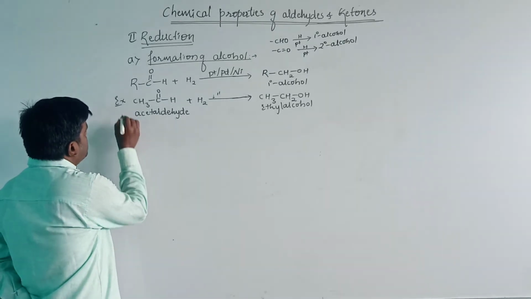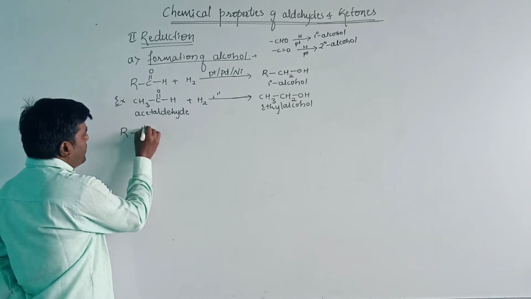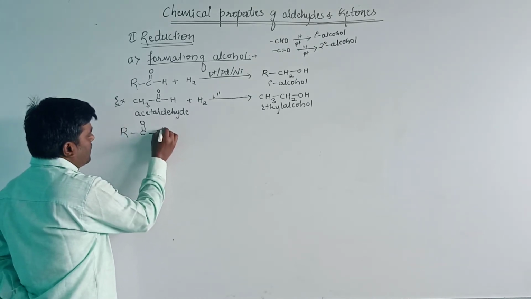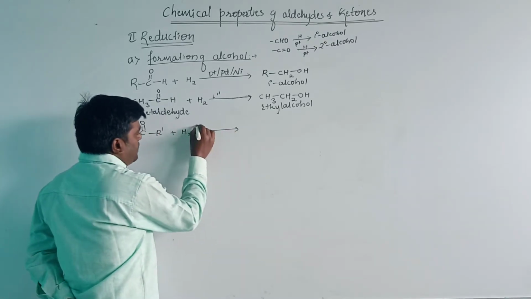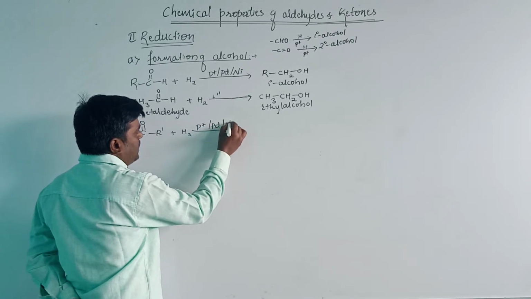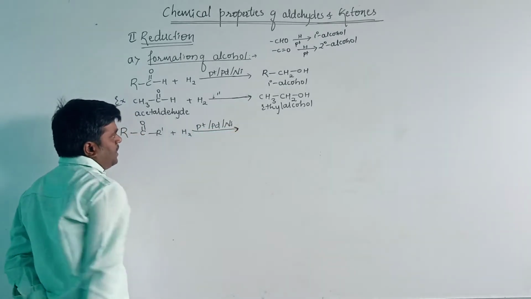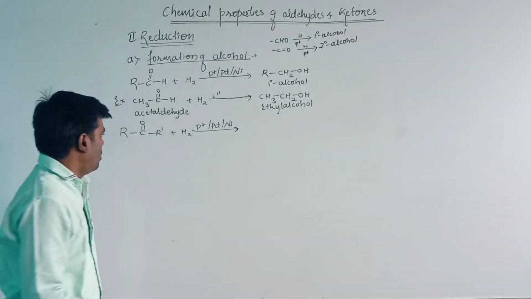Then the second one: ketones, when they undergo reduction in the presence of platinum or palladium or nickel as catalyst, will produce the secondary alcohol.